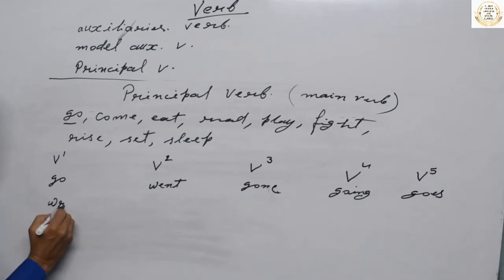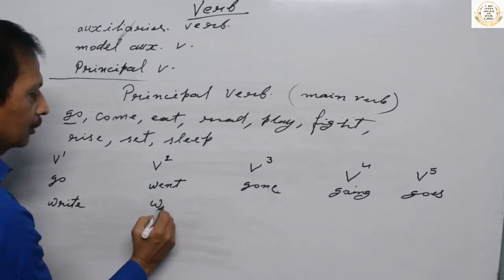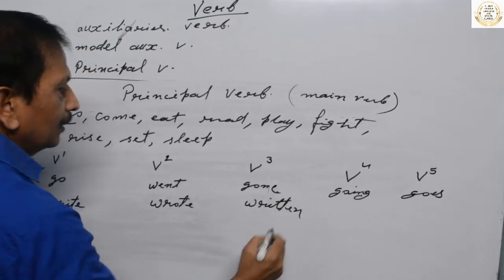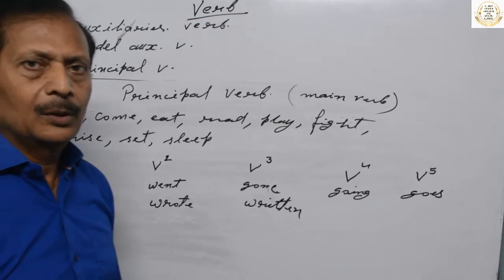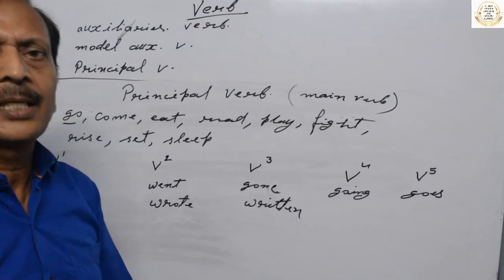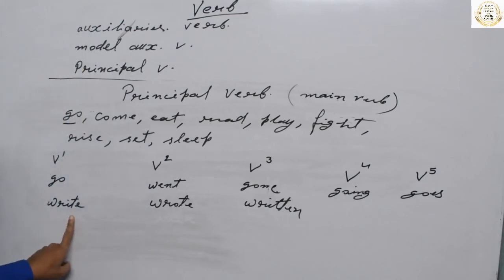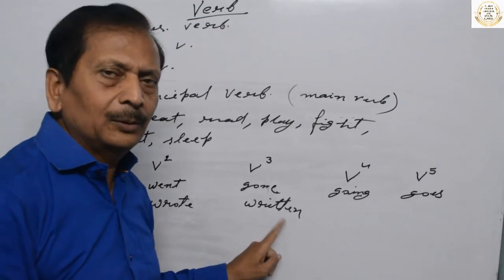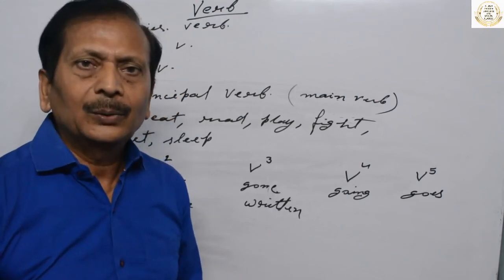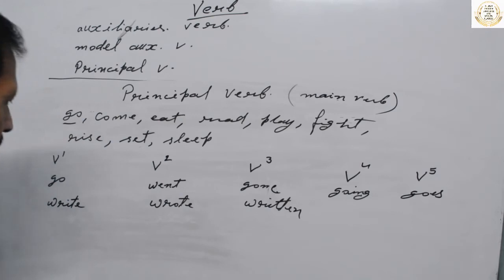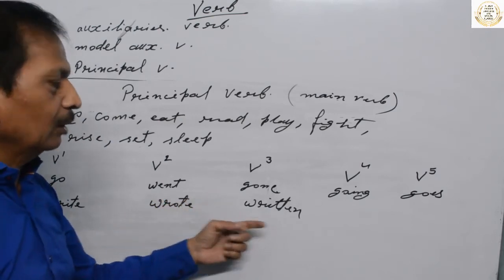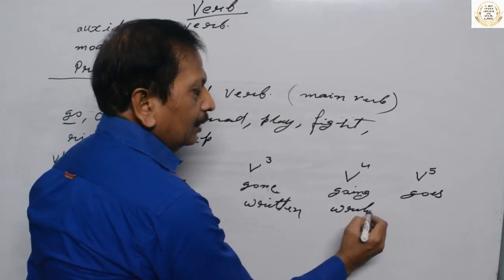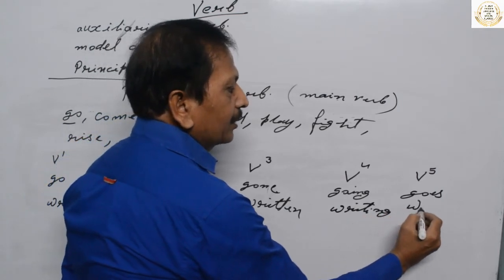Now look at write, wrote, written. Okay, you have to learn the verbs with their spelling, because spellings change. You can see here single T and here double T. So you have to pay attention, means you have to give a little time to learn the spelling of the verbs. What should be the second form, what should be the third form? And writing, you can see here. Okay, writing, writes.